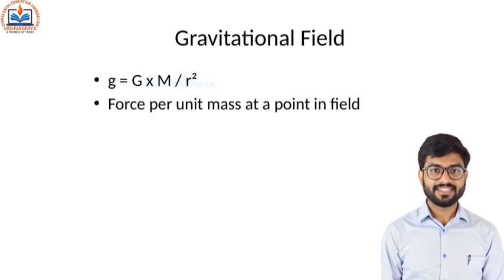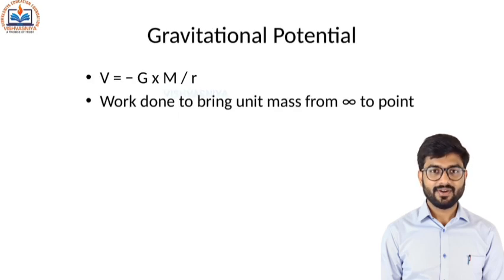The formula is g = GM / r². Now, gravitational potential is the work done in bringing a unit mass from infinity to a point in the field. The formula is V = -GM / r.